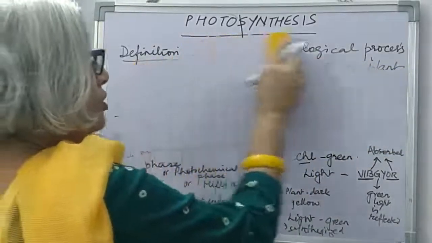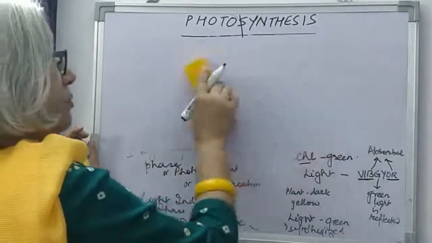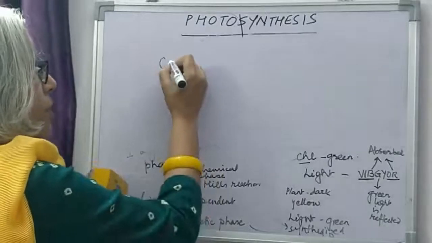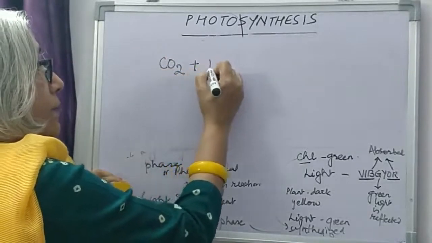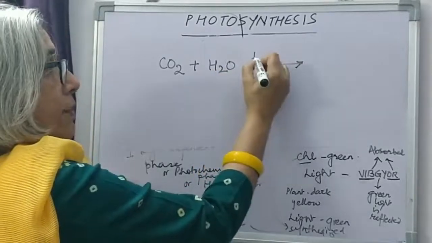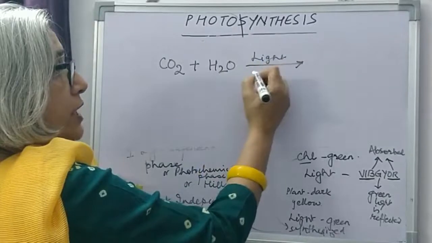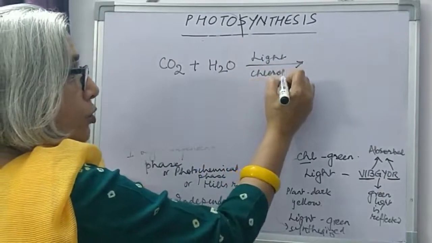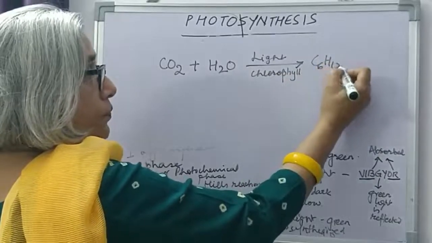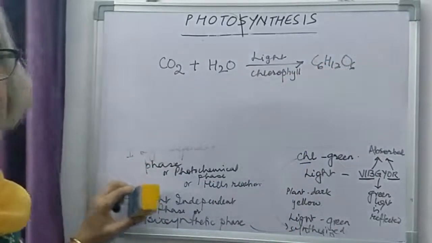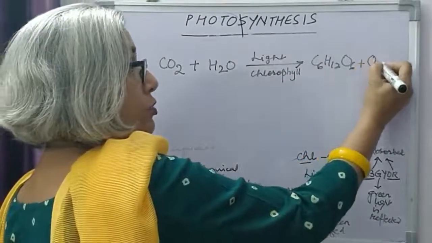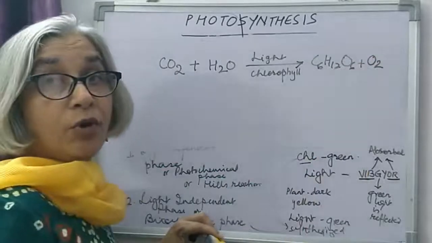This entire process of photosynthesis is expressed in the form of a chemical equation. I told you the raw materials are carbon dioxide and water. Now these raw materials combine in presence of light and green pigment chlorophyll to form glucose. Formula of glucose is C6H12O6. And they also produce oxygen as a byproduct.